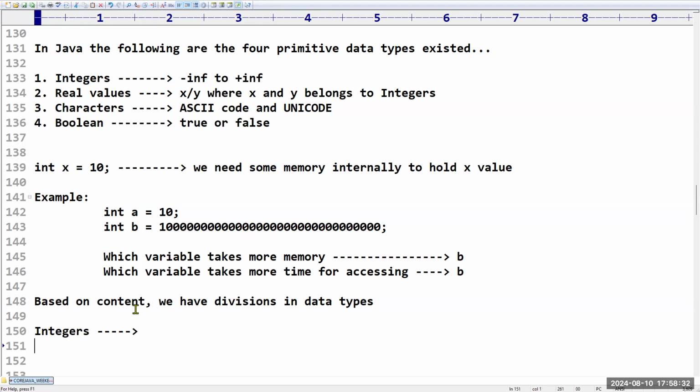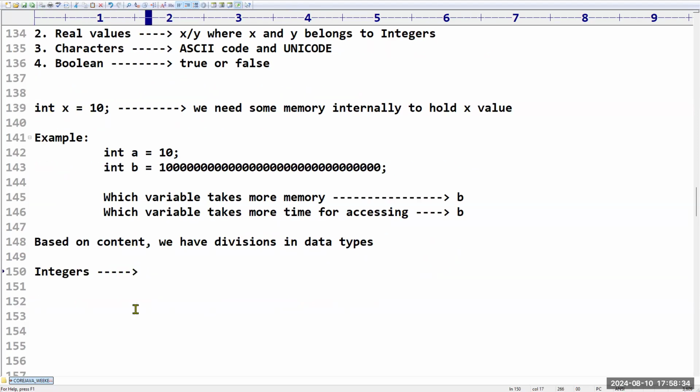All the integers are divided into 4 types. If you want to take small values, sir, better to go for byte. If you want to take big values, better to go for short. Sir, still bigger values I want to hold, go for integer. Sir, still bigger values, I want to take long. Still bigger values I want to take? No, not possible. You can go for object related stuff.